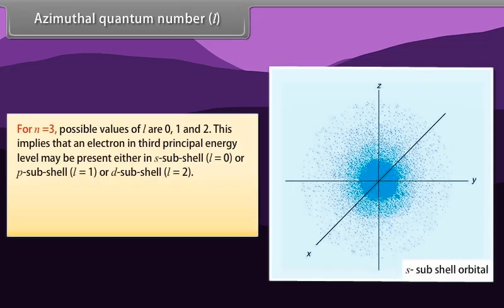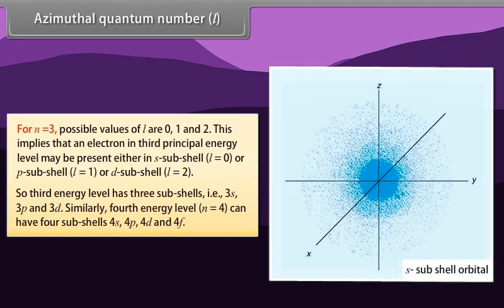This implies that an electron in the third principal energy level may be present either in the s subshell (l = 0), or the p subshell (l = 1), or the d subshell (l = 2). So the third energy level has three subshells, that is 3s, 3p and 3d. Similarly, the fourth energy level, n = 4, can have four subshells, 4s, 4p, 4d and 4f.